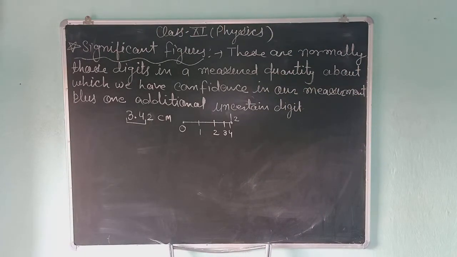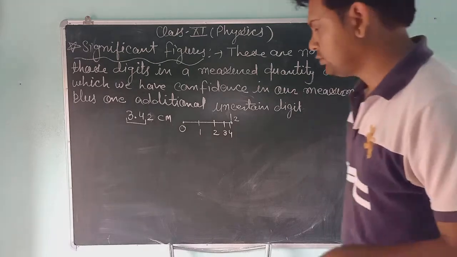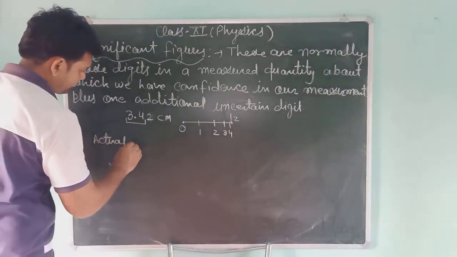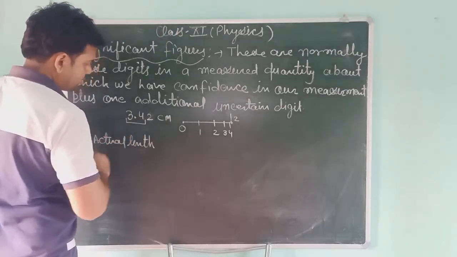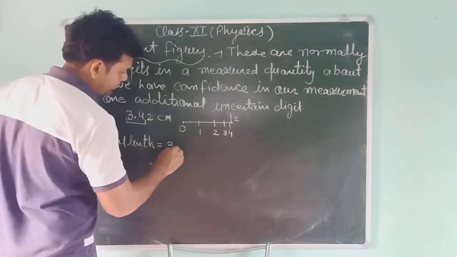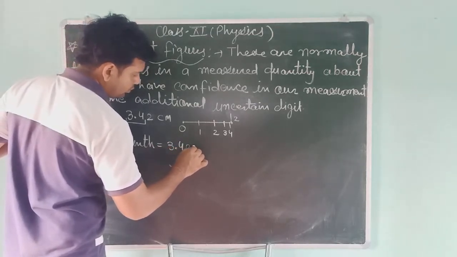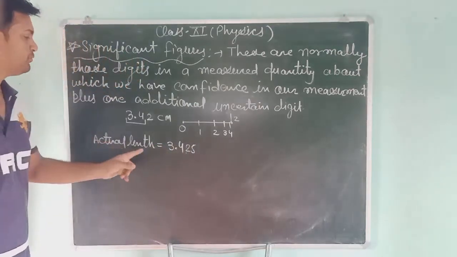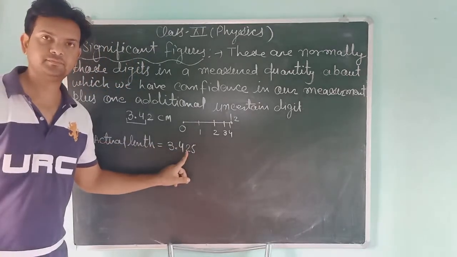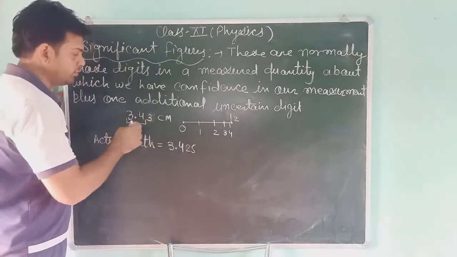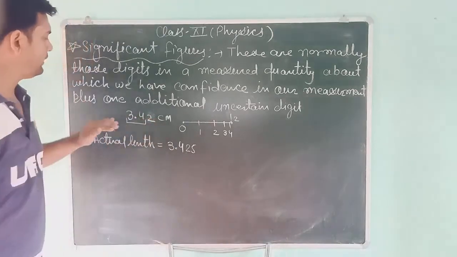Suppose that the actual length is between 2 and 3, so 3.42 or 3.43 means it is between 2 and 3. Here you can write 3 and you can also write 2, but the accurate value you don't know.